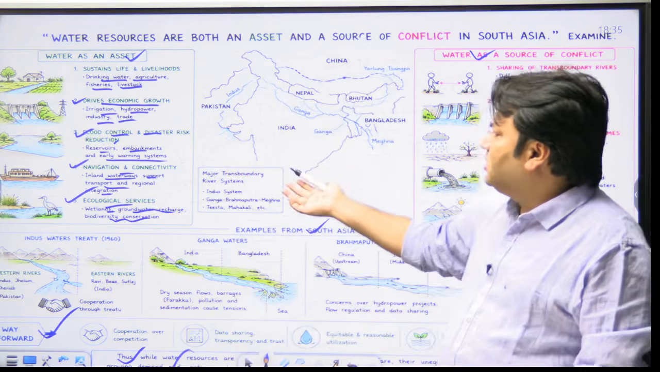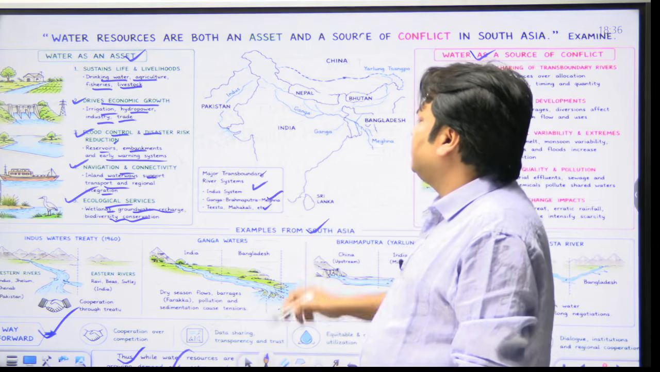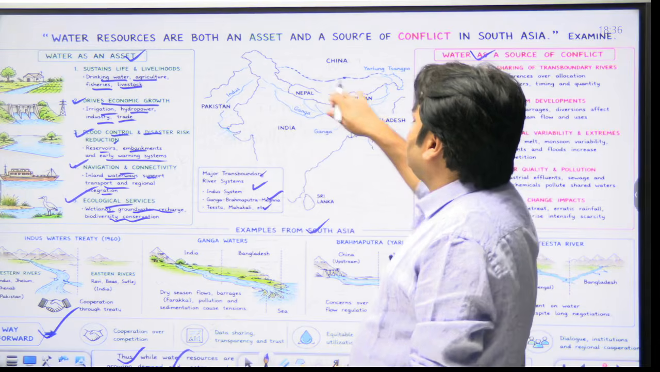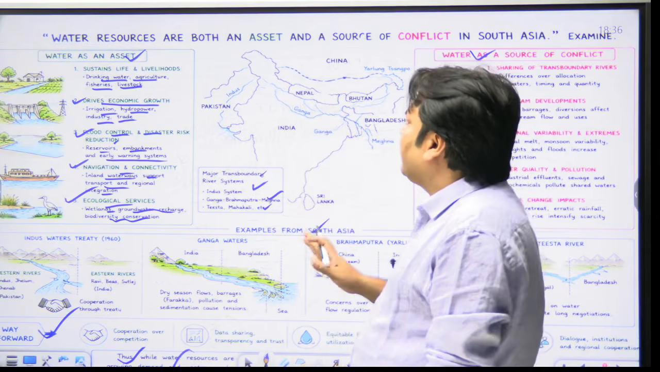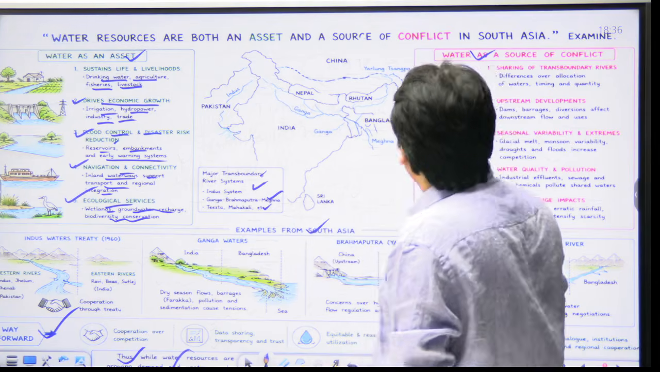And here major transboundary river systems have been indicated: the Indus system, Ganga-Brahmaputra system, Tista, Mahakali. You can also draw a simple sketch, okay? Not exactly like this, but a simple, rough sketch, and you can indicate the river systems.